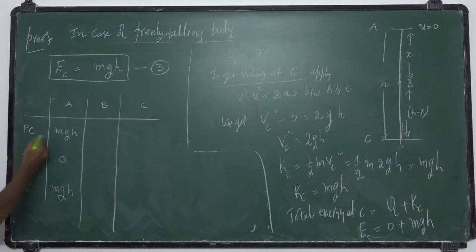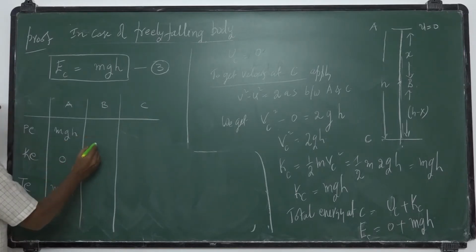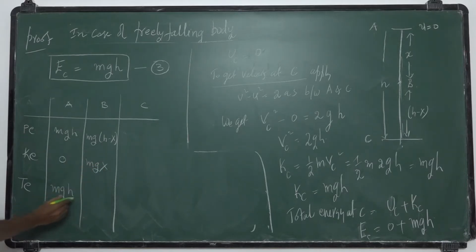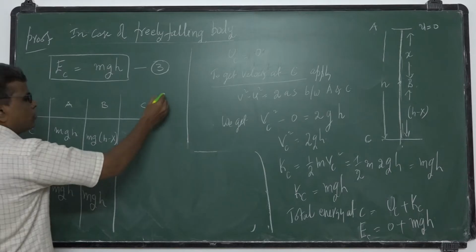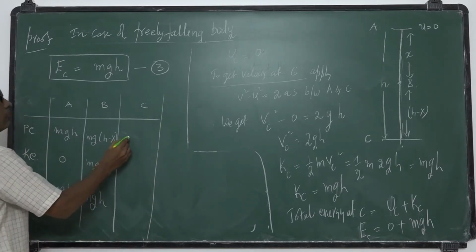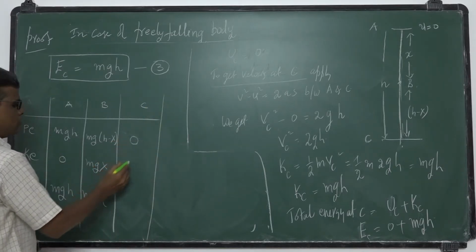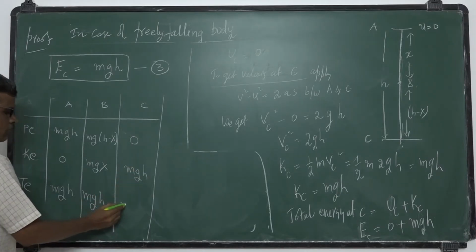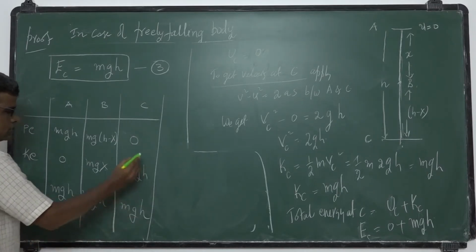At B, potential energy I got as mg(h minus x). Kinetic energy I got as mgx. Total energy I got as mgh. So at C, potential energy is 0, kinetic energy I got as mgh, and total energy is mgh.